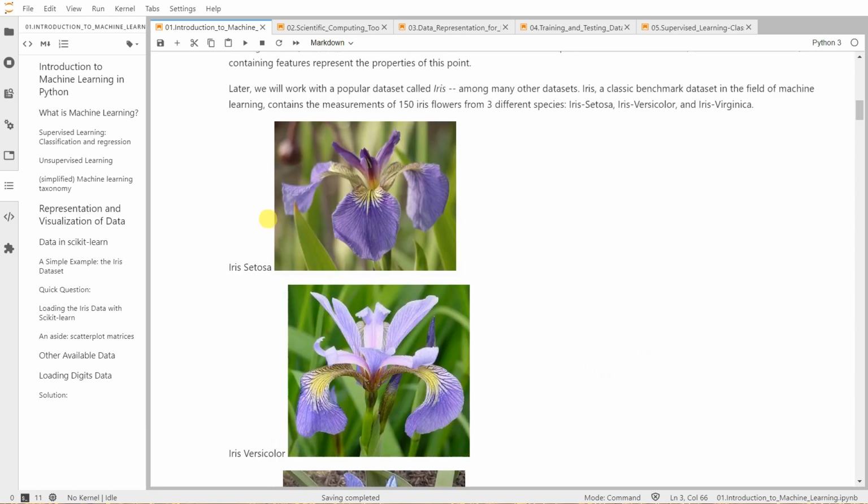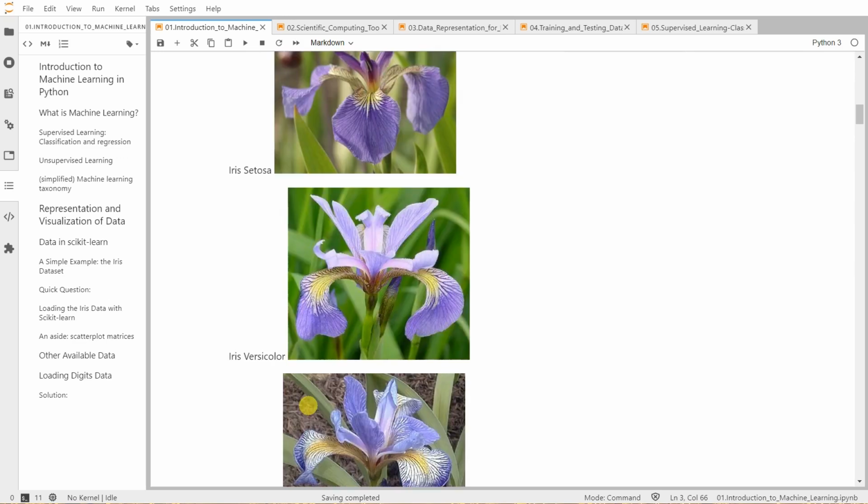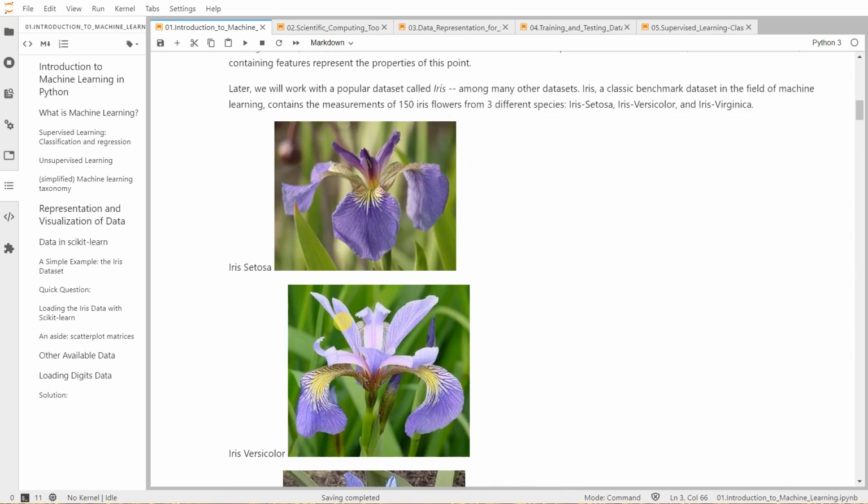For example, this is one of the very popular datasets that was collected in the early 1930s. It's called the iris dataset, which has the measurements of 150 iris flowers that belong to three different species: Iris setosa, Iris versicolor, and Iris virginica.